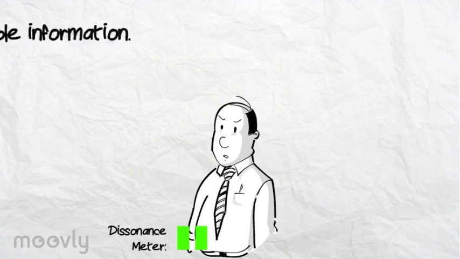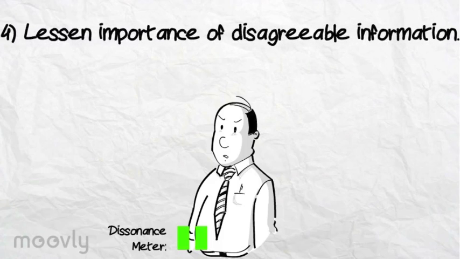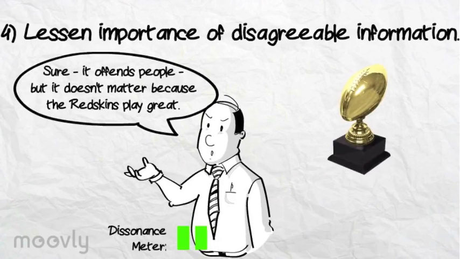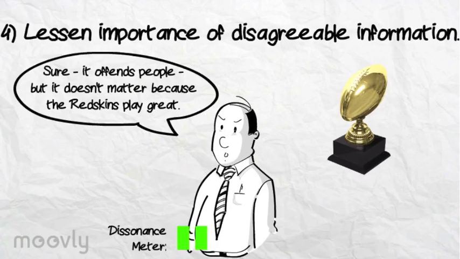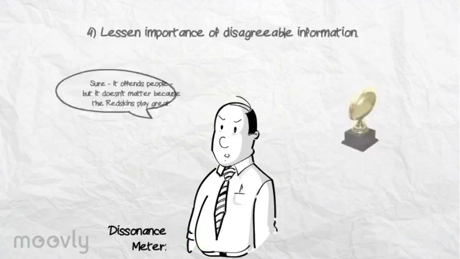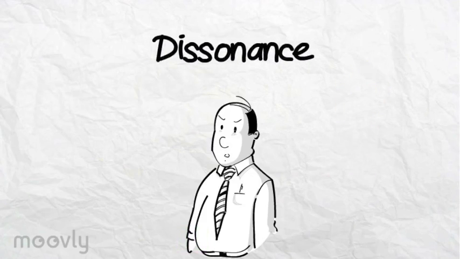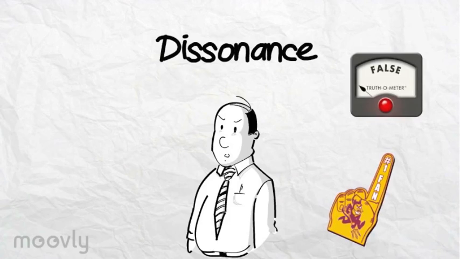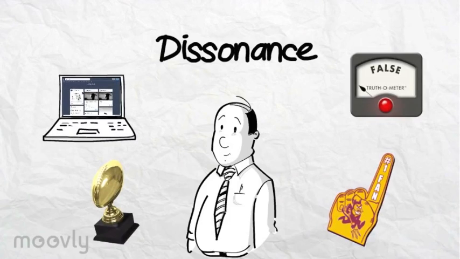Lastly, Jim might try to lessen the importance of disagreeable information. For example, he might claim, "Sure, the name offends a few people, but that doesn't matter. What matters is that the Redskins are winning." When dissonance is inevitable, all of these strategies can help people like Jim lessen the discomfort they are experiencing.